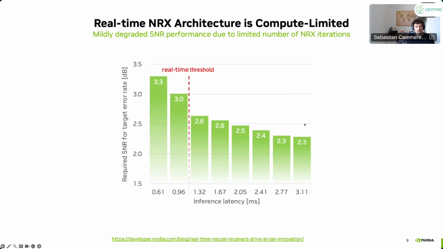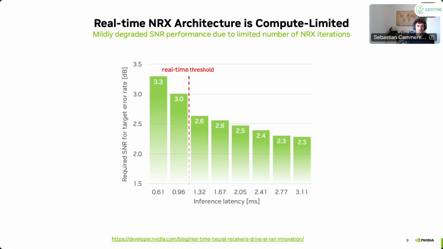So the larger one is the one here at 3.1 milliseconds, while the real-time version is the one at 0.96 milliseconds. We can actually also measure now the required SNR at a specific target block error rate. This was 10%. And we can see that if we put a threshold here, a real-time threshold, then there's a performance degradation just from the limited compute capabilities. And that makes perfect sense.